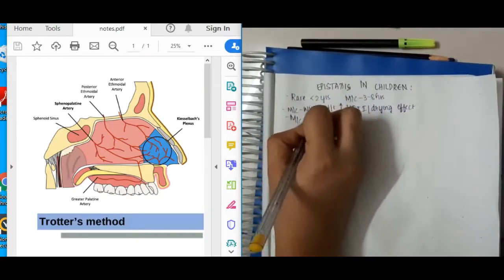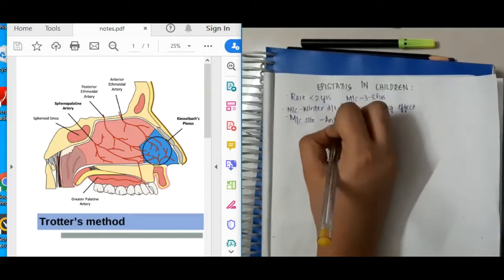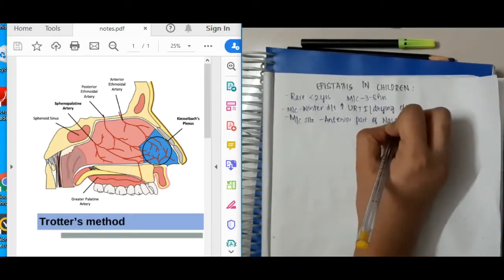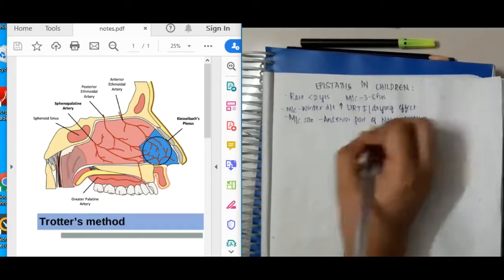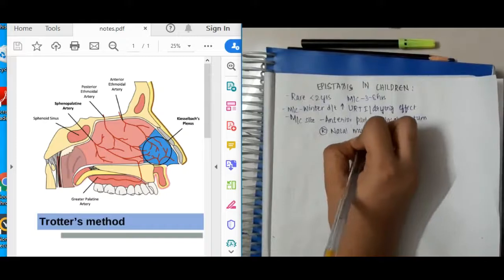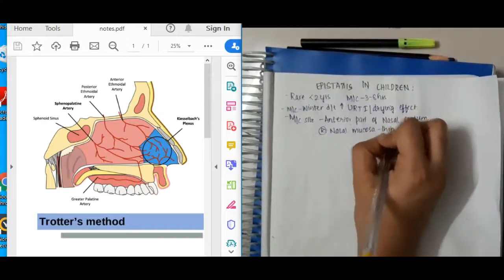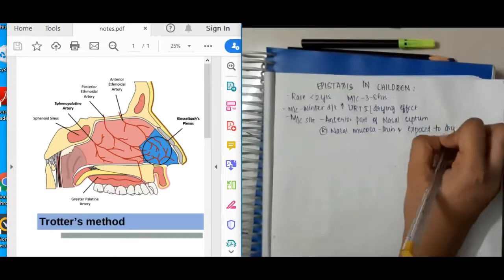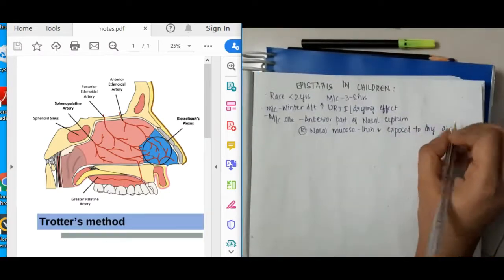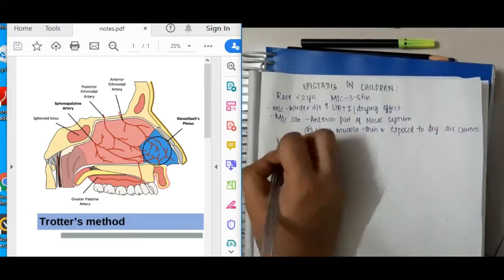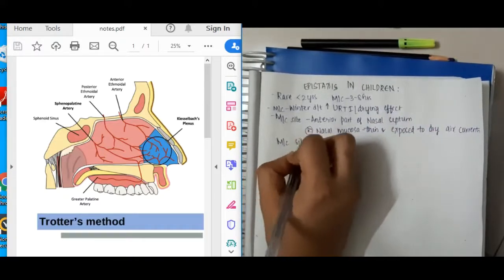Then the most common site is the anterior part of the nasal septum, that is Kiesselbach's area, also called Little's area, because the nasal mucosa is thin and exposed to dry air currents in this area. So because it is thin and exposed to dry air currents, this is the most common site.